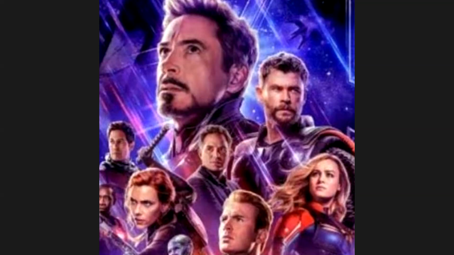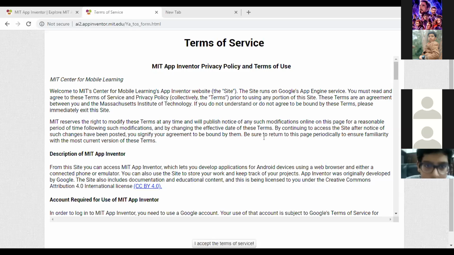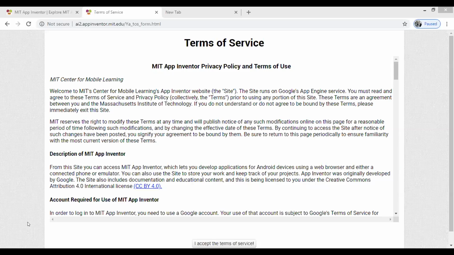Daksh was also facing a problem. He has written no, that he has not reached the screen. So if you have reached, then it's fine. Else you can share me the screen. Yeah, this is a form. It is coming to choose an account, so you have to choose your account to continue. Go to the end of the screen. At the end of the screen, you have to click on I accept the terms of services. Yeah, you have to accept these terms and conditions.